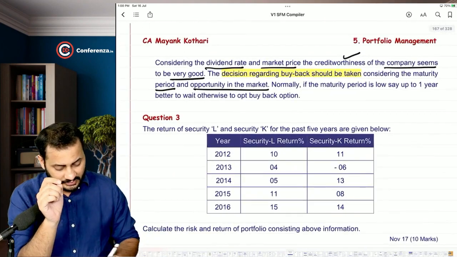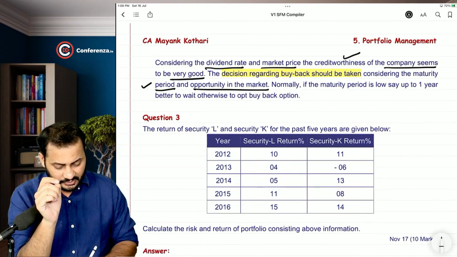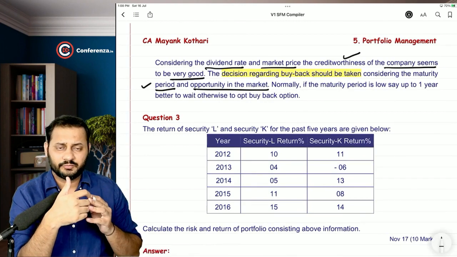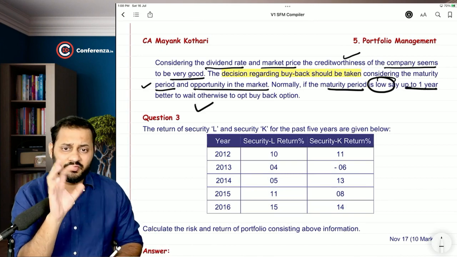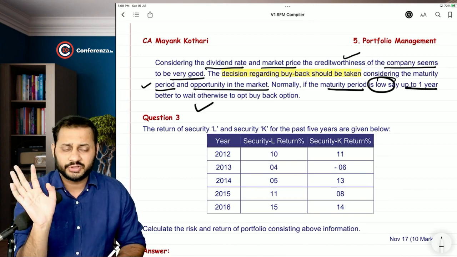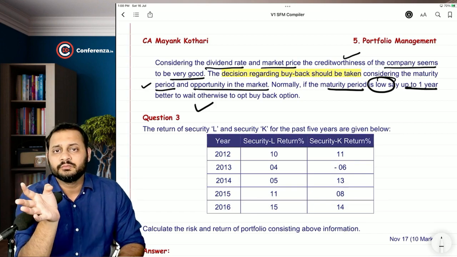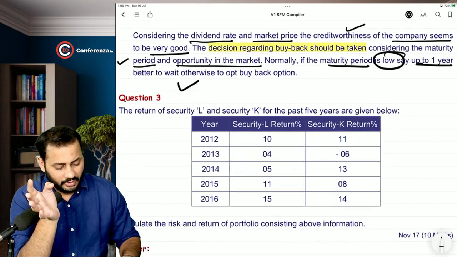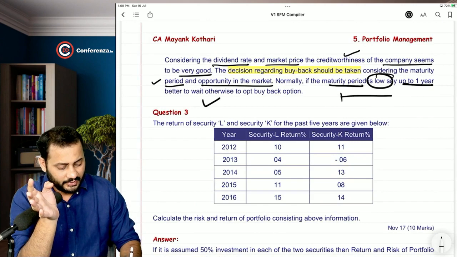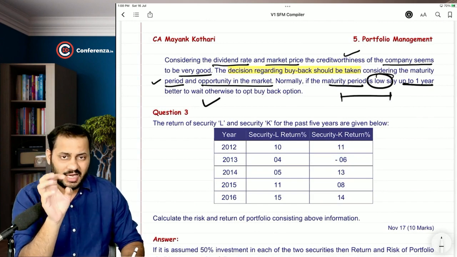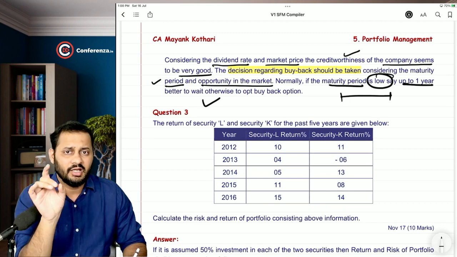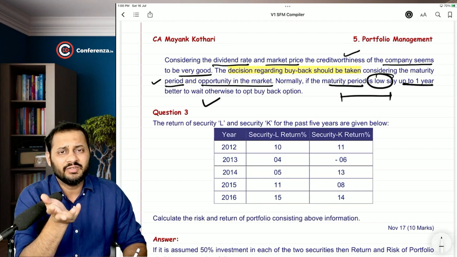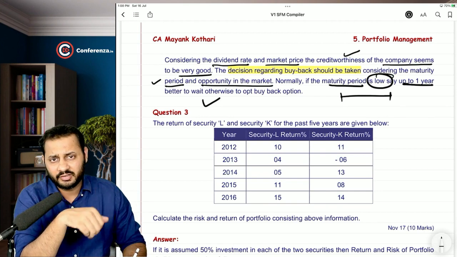They have also said that the maturity period, let's say for example, the maturity period is small. If the maturity period is low, say up to 1 year, it's better to wait and redeem the option instead of buying it back. So what all I want to say is, let's say for a company, they have debt in their balance sheet, and let's say that debt is anyhow going to mature after 1 year.